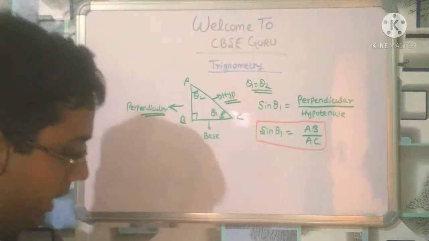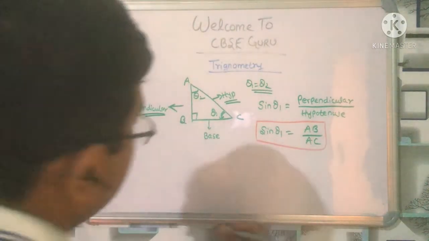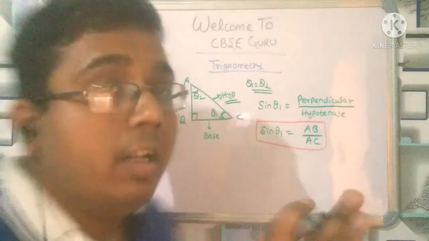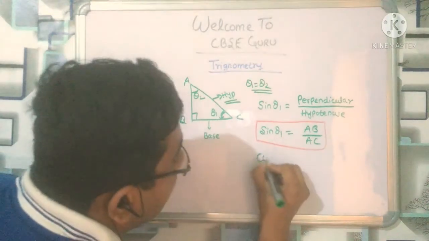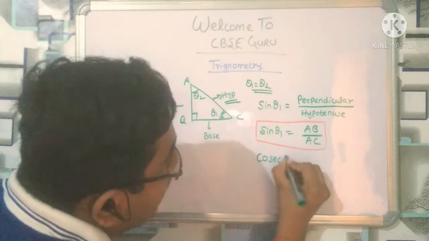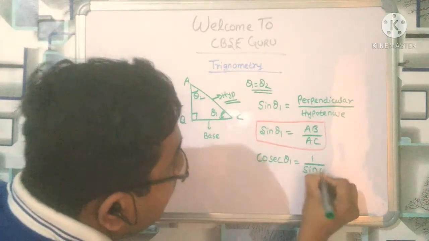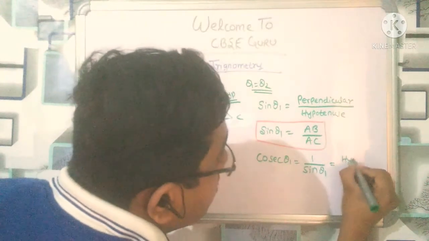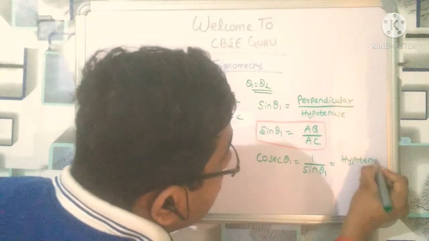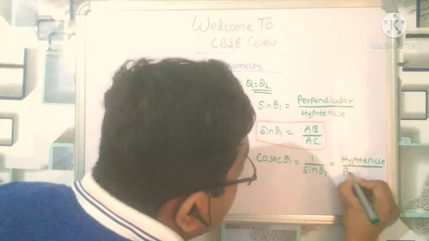Sine theta 1. In the same way, let me tell you other things. Sine theta 1 you know. Now cosec theta 1, cosecant theta 1, it is 1 by sine theta 1, or hypotenuse upon perpendicular.